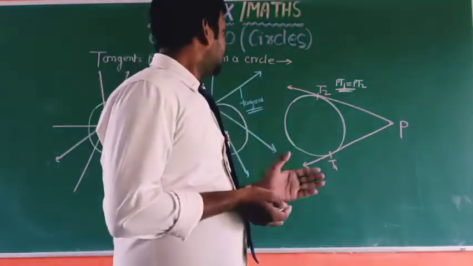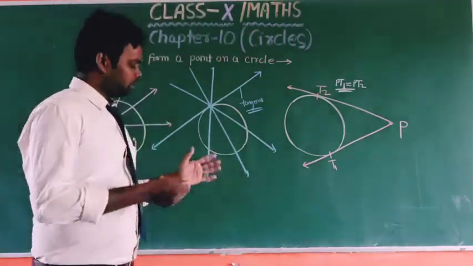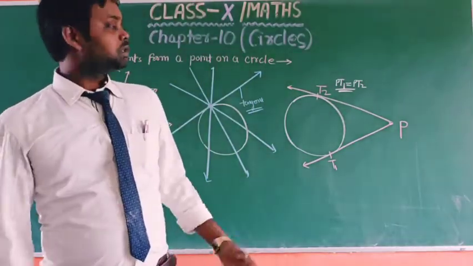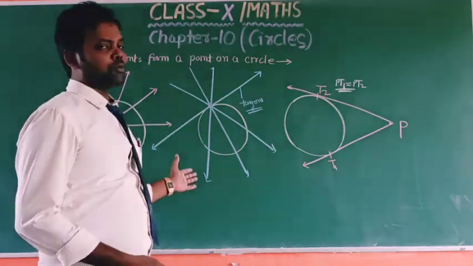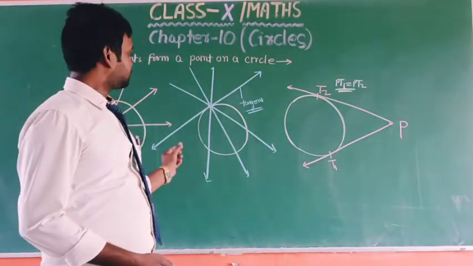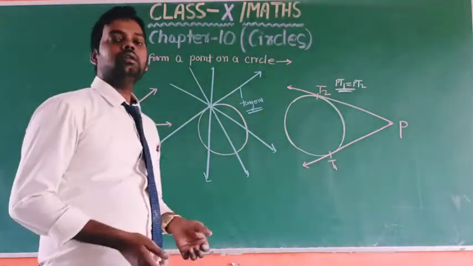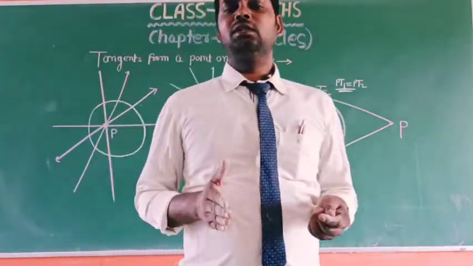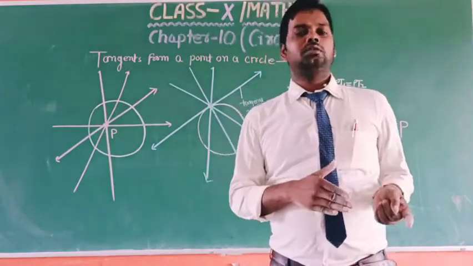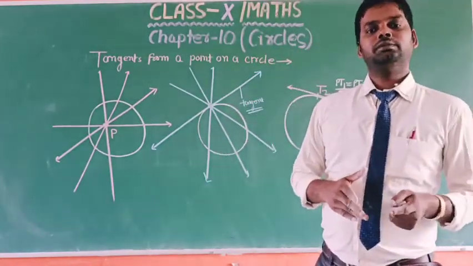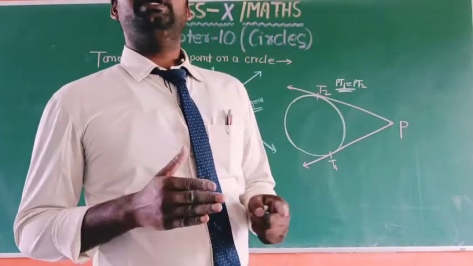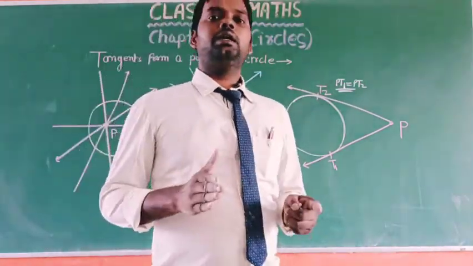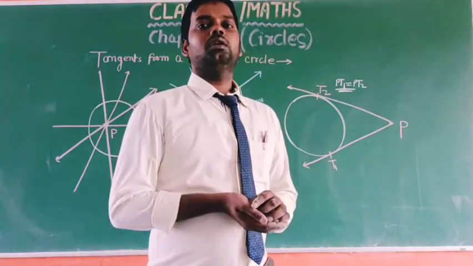So dear children, this is some more properties of tangents. When the point lies inside, on the boundary and outside, how many tangents can be drawn?